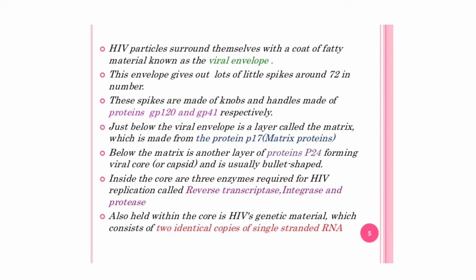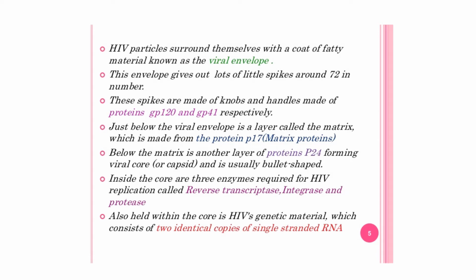Just below the viral envelope is the layer called the matrix, which is made from the protein P17 that is also called matrix protein. Below the matrix is another layer of P24 protein forming a viral core and is usually bullet shaped. Inside the core are the three enzymes required for the HIV replication, that are reverse transcriptase, integrase and protease.